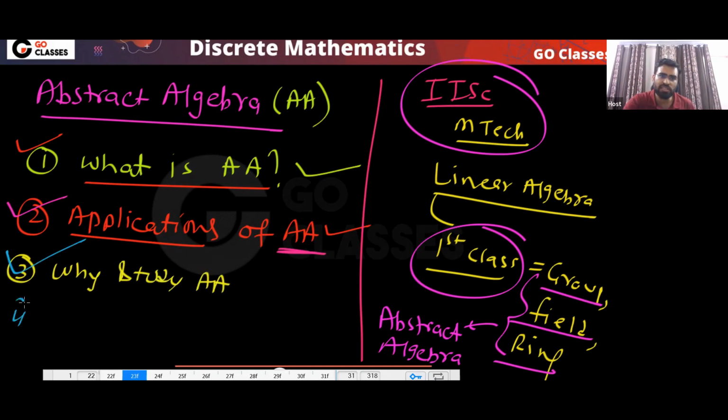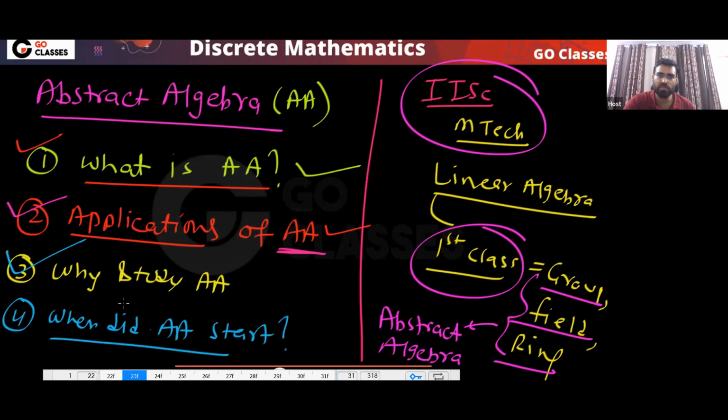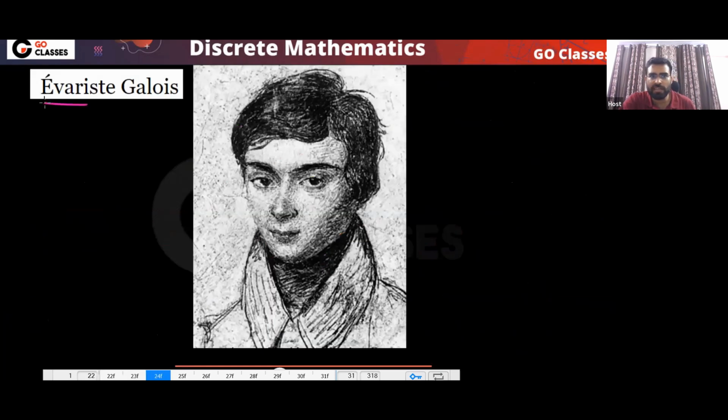Now the fourth question is, when did it start? When did this abstract algebra start? This is actually a very interesting question. It was started by this person, Galois. This is the pronunciation in Hindi, Galois.